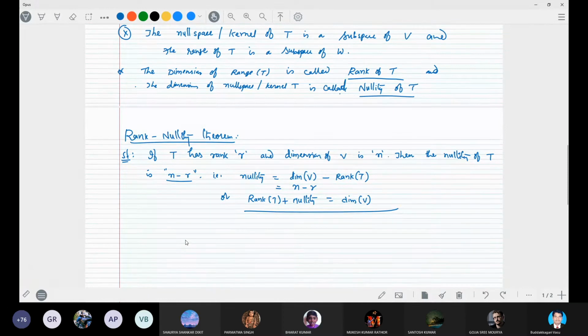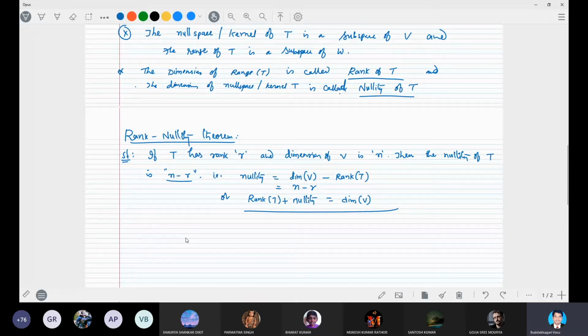Rank and nullity. Yes, sir. What comparison do you want? Rank is the dimension of the range set.